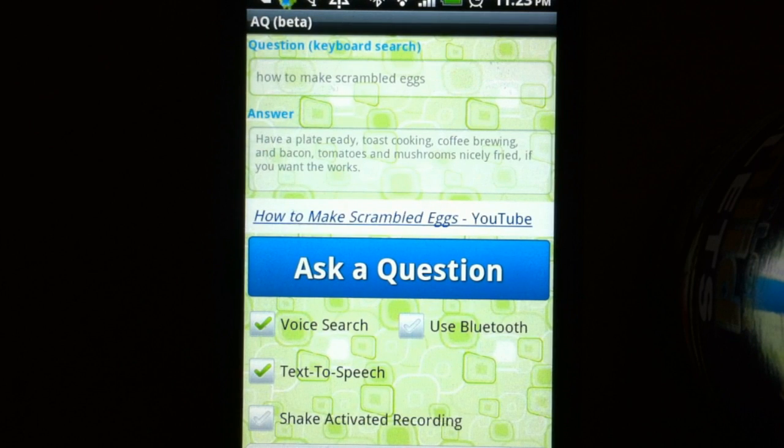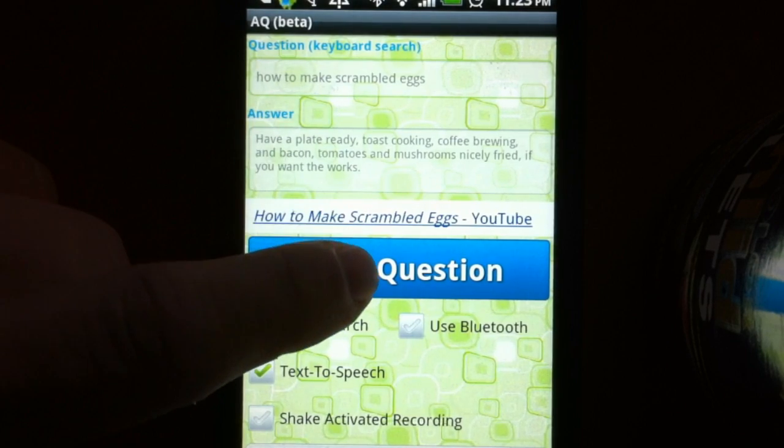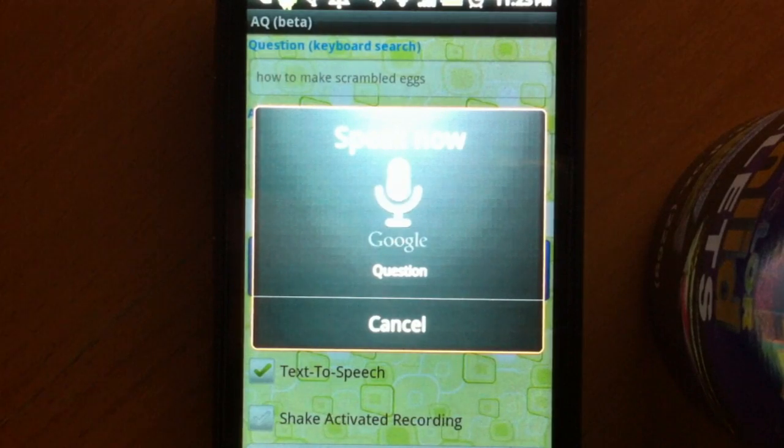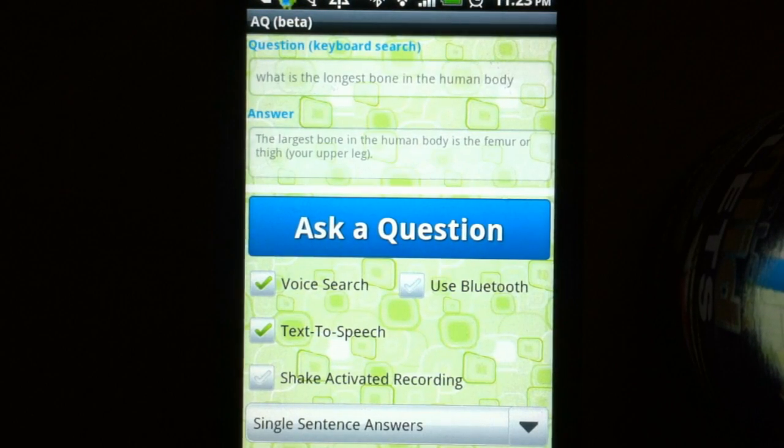Okay, so let's try one more question. What is the longest bone in a human body? The largest bone in the human body is the femur or thigh, your upper leg.